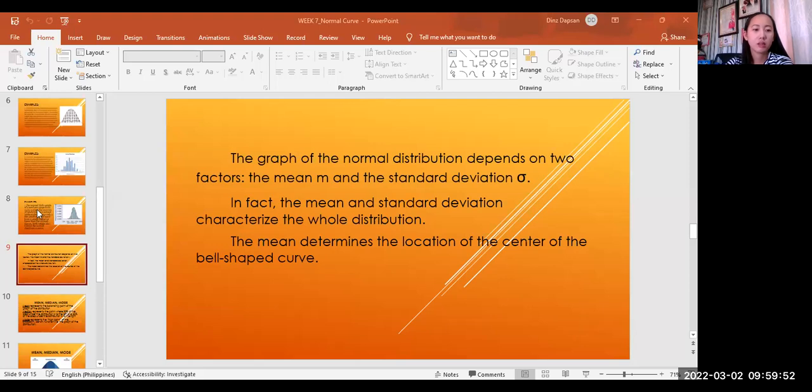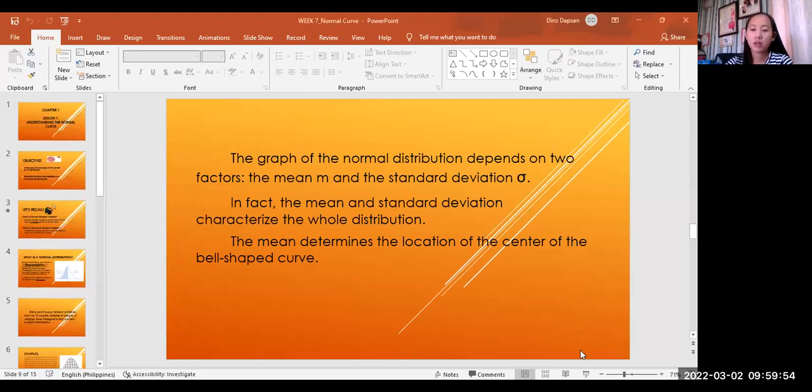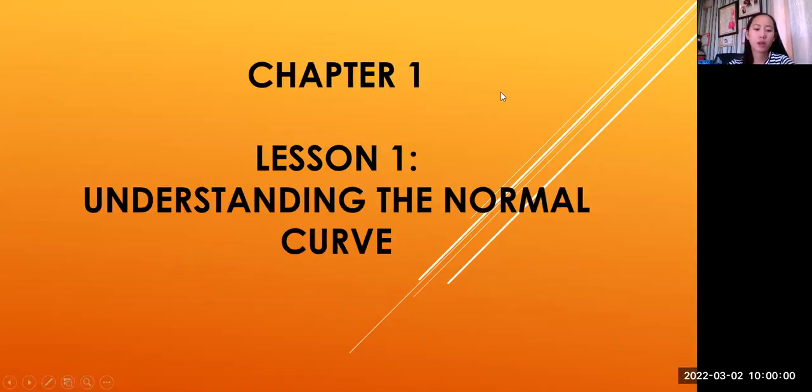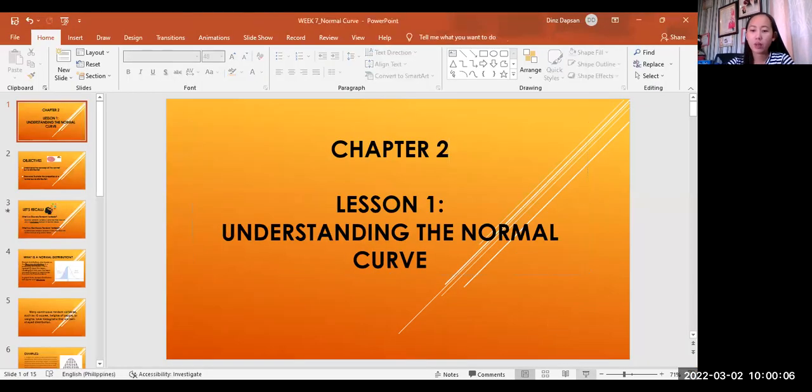Okay, so our new lesson for today is all about the normal curve. Okay, so chapter 2, lesson 1, which is understanding the normal curve.